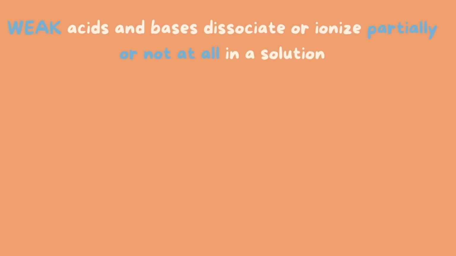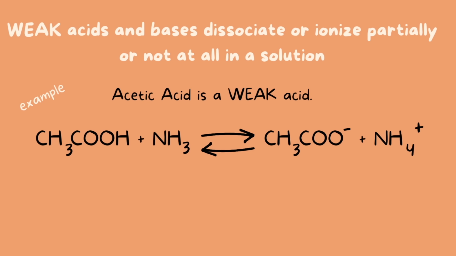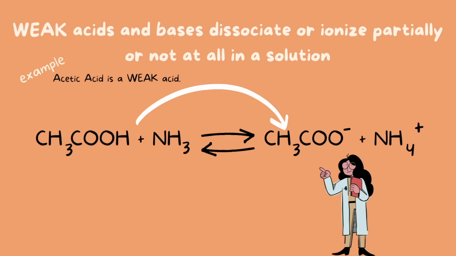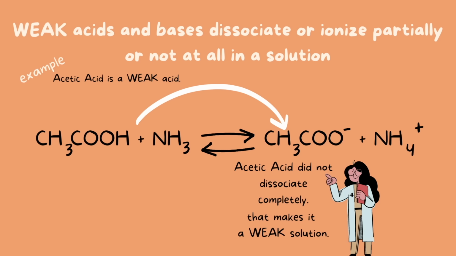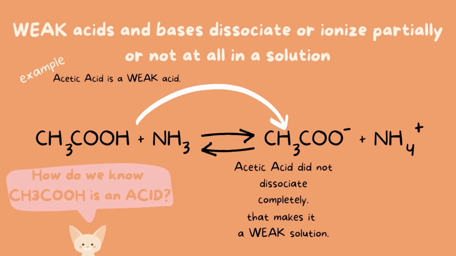Now, completely opposite of strong acids and bases, we have weak acids and bases. Weak acids and bases dissociate or ionize only partially or not at all in a solution. Let's look at an example. Acetic acid is a weak acid. In this chemical equation, notice that acetic acid did not dissociate completely in the solution. It basically only lost its hydrogen ion and kept the rest of the molecule intact. So because it didn't break apart completely in the solution, that makes it a weak solution. Now, how do we know acetic acid is an acid?